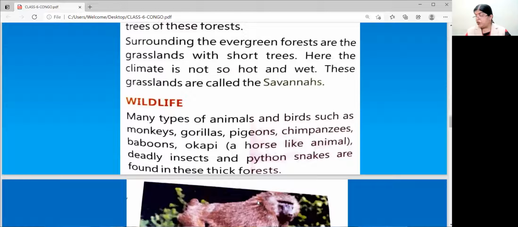So many types of animals are there. Monkeys, gorillas, chimpanzees, then pigeons are birds, baboons, okapi, a horse-like animal, deadly insects, and python snakes. Poisonous snakes are found in these thick forests.